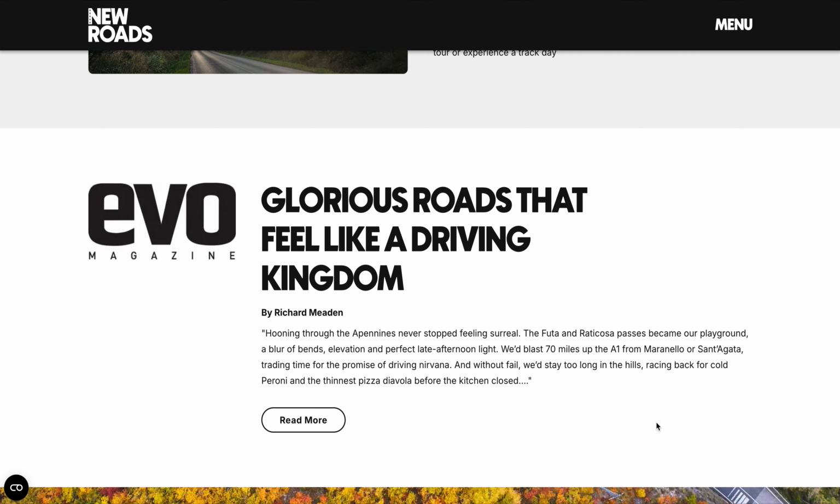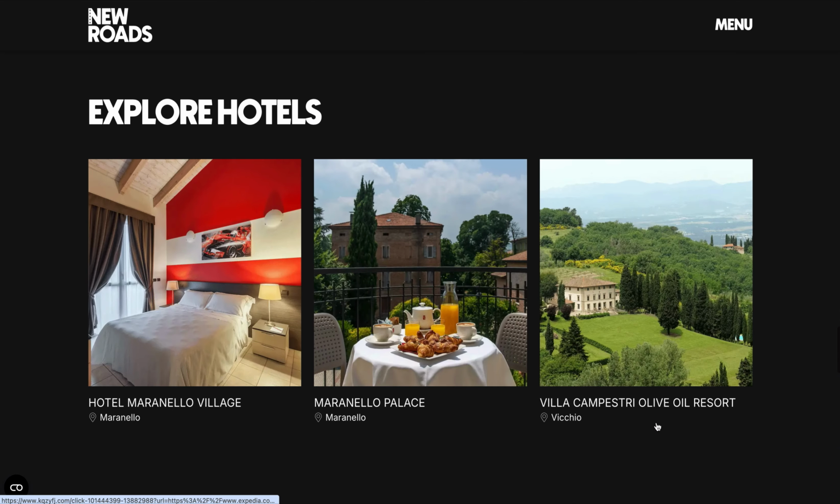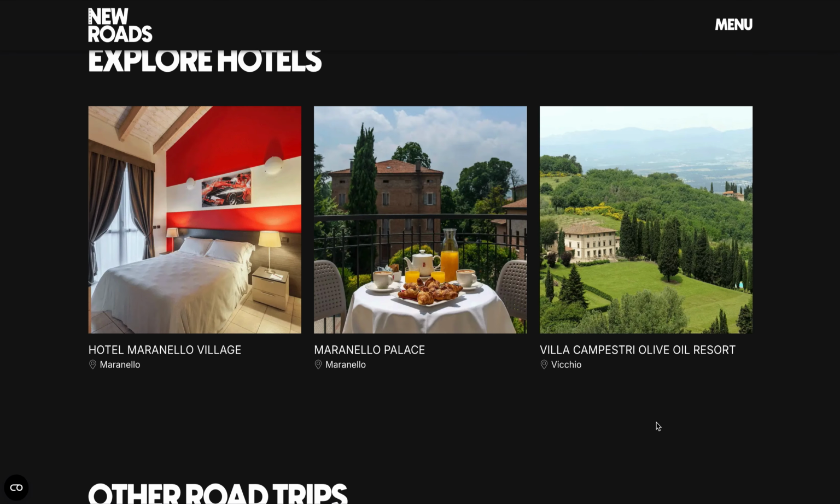Next up, we have quotes from Evo magazine, who are one of our partners. You'll find quotes from your favorite journalists about sections of the drives on your road trip, and you can read more by clicking the button. Further on down, you have featured hotels that you can explore if you want to stay in the area the night before or at the end of your trip.